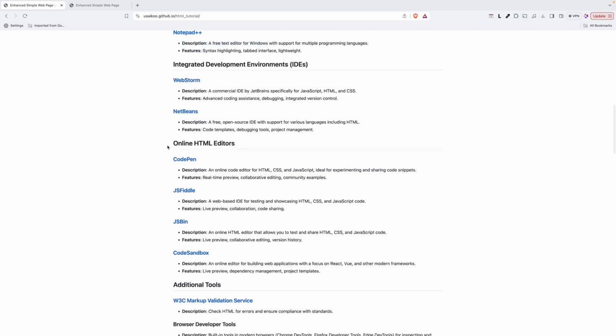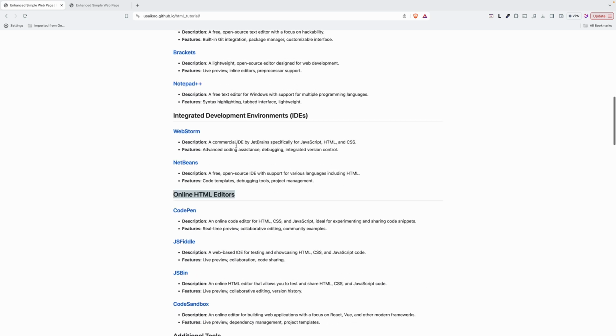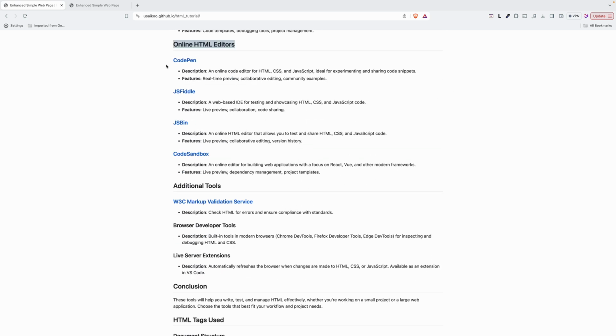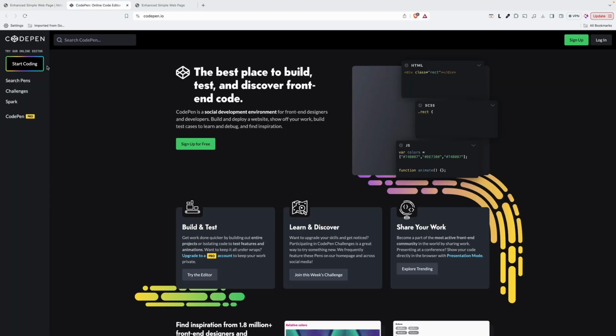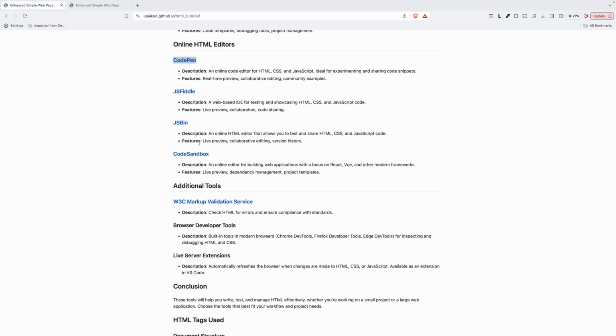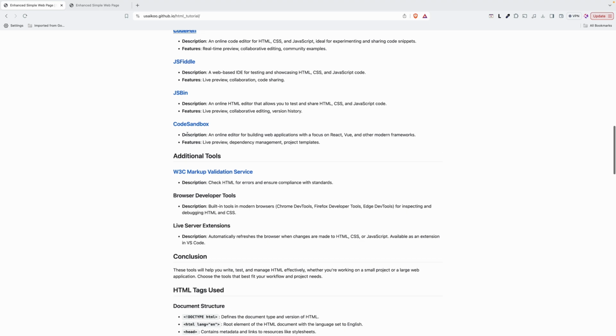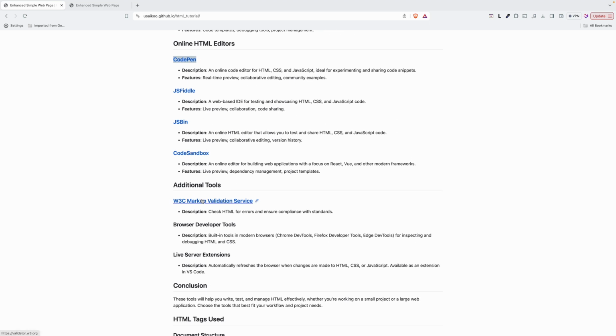editor you want. And also if you don't want to download, you can, right now for studying, go and write the code in an online editor like CodePen. So you can also start coding there. You don't need to download an application or software and so on. At the end of the video, we will use the W3C Markup Validation Service, where you can upload your HTML file to validate that the code is accurate. It validates your file, so you know if there is an error or bugs or something like this.